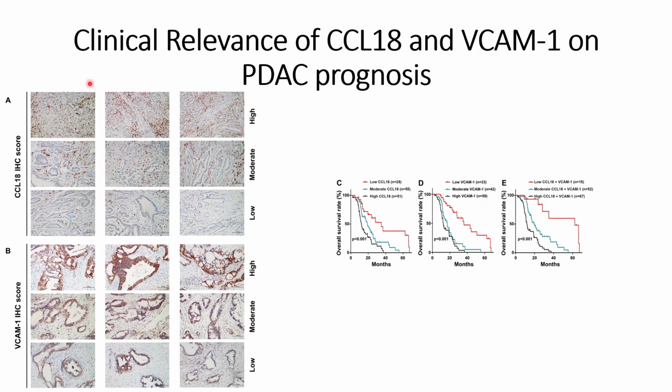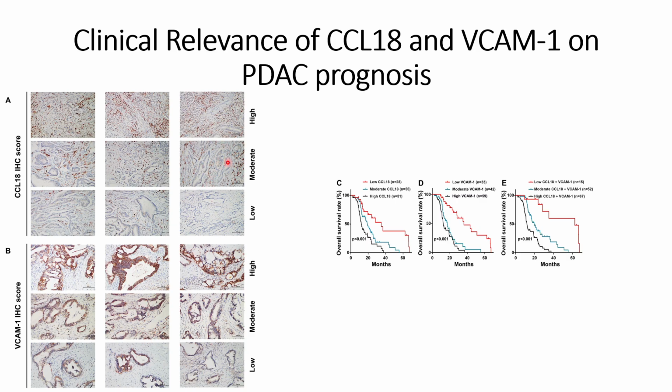They have categorized them into three different groups. One group has a high expression of CCL18, another group has a moderate expression of CCL18, and the third category has a very low expression of CCL18. Similar categorizations have also been done on the VCAM score, where one group has a high expression of VCAM-1, another group has a moderate expression of VCAM-1, and the third group has a low expression of VCAM-1.